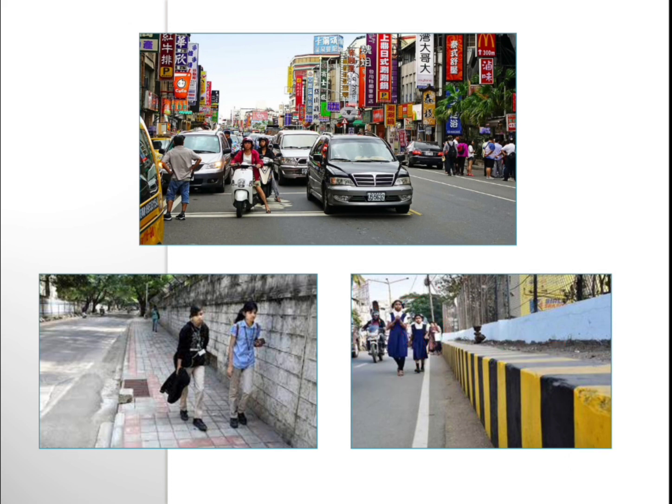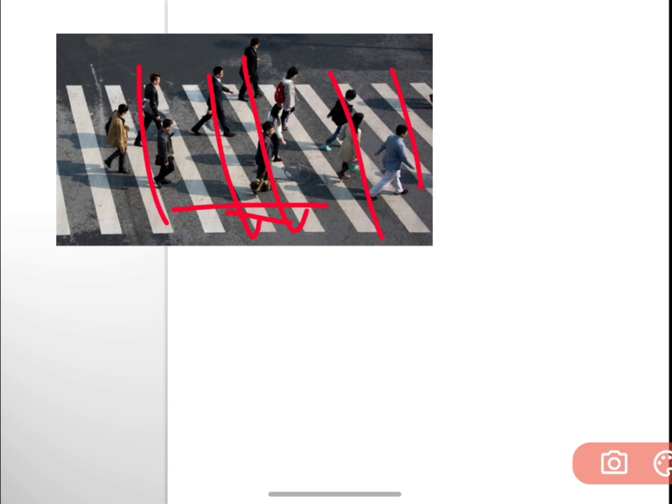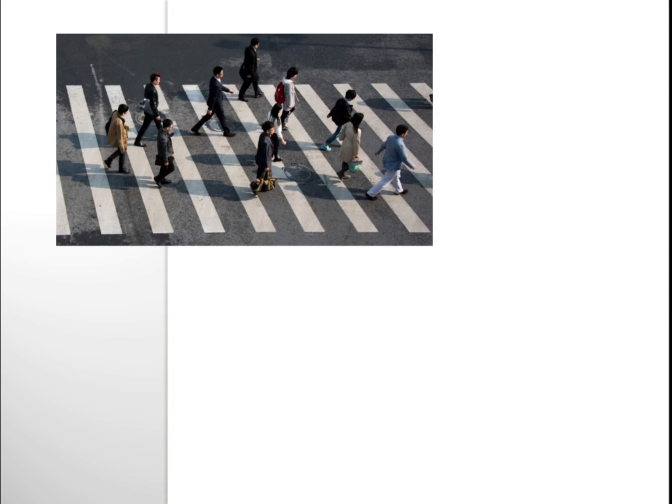Okay? And coming to when you have to cross the road. Whenever you need to cross the road from left to right, always use the zebra crossing. Whenever you have to cross the road, you have to search for a zebra crossing. A zebra crossing is nothing but white lines on the road. Can you see the white lines here? These lines show pedestrians where they need to cross the road.